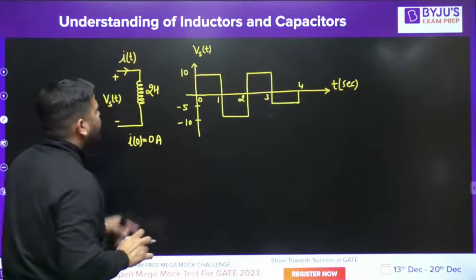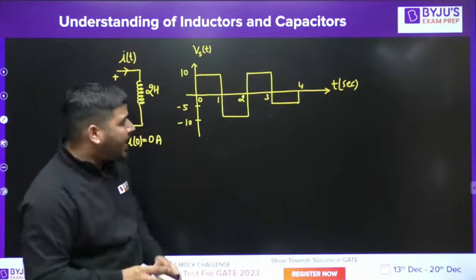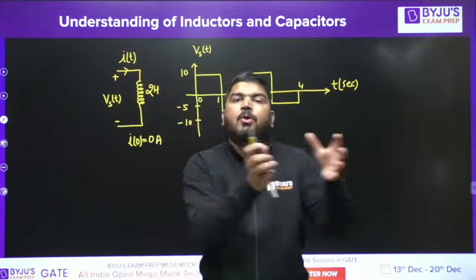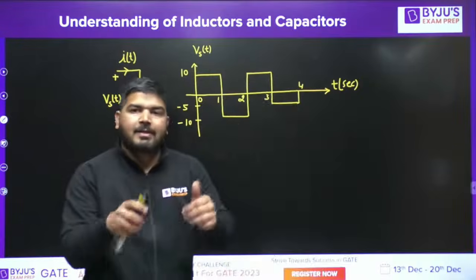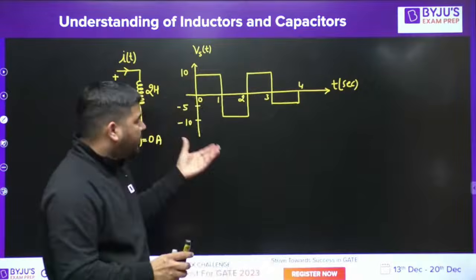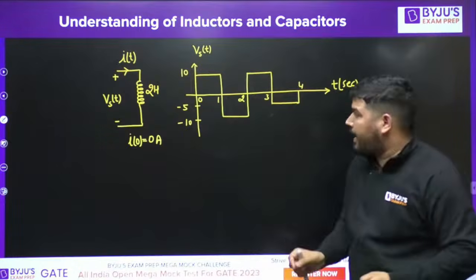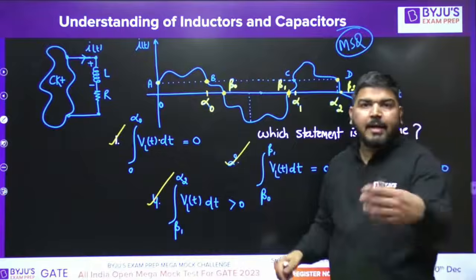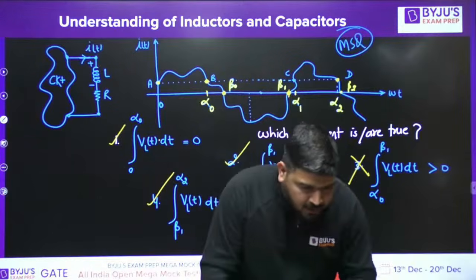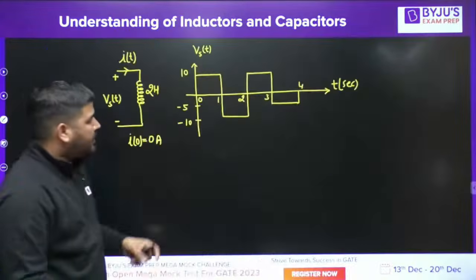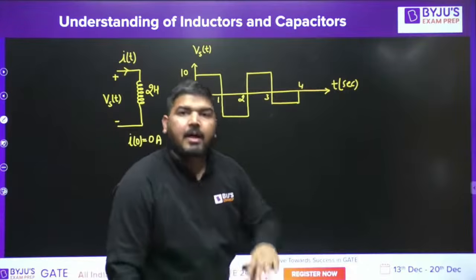I need to plot the current wave shape, and then I need to find some important points. First, let's plot the current wave shape, then find the important points, then we will come back to the question. Shivam, I'll take your question. Please wait. Just let me explain this, and then I'll come back to your question.